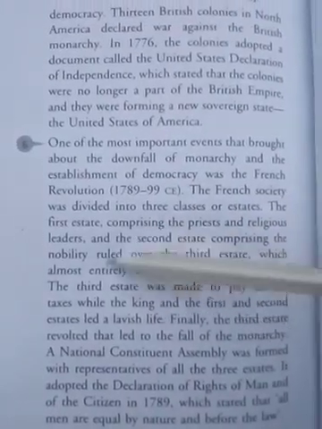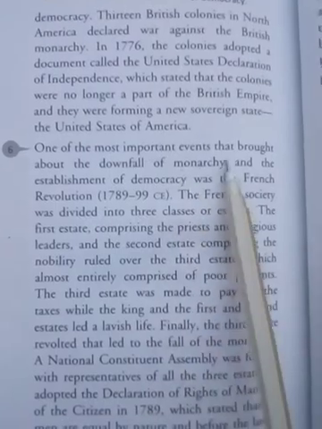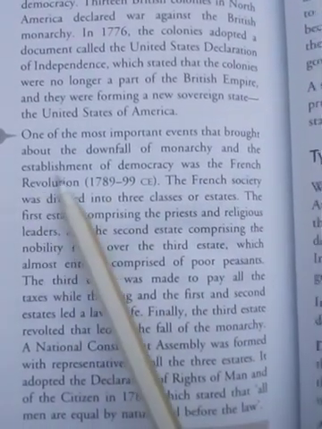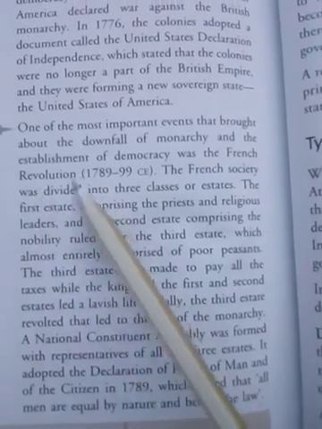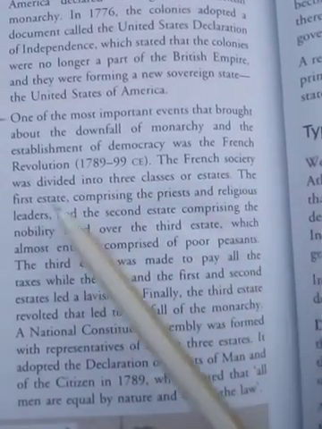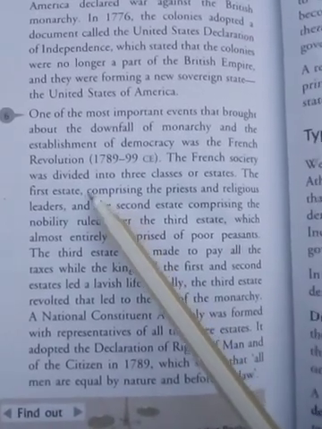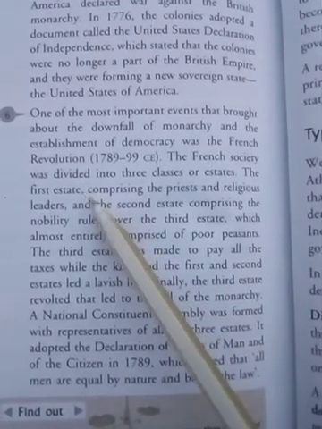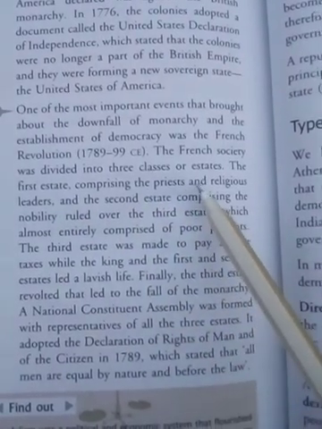Now let's see the sixth point about democracy. One of the most important events that brought about the downfall of monarchy and the establishment of democracy was the French Revolution. This was a very important point. The French society was divided into three classes.